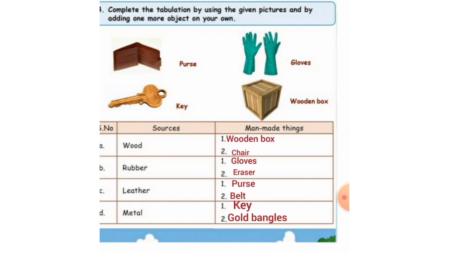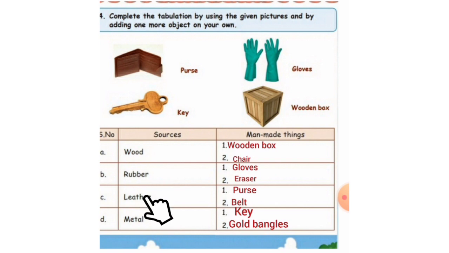They have given some sources. What are the sources? Wood, rubber, leather and metal. We have to write the man-made things. From the wood, we get wooden box. One more thing, chair. From the rubber, we get gloves. One more object is eraser. From the leather, we get purse and one more object is belt. From the metal, we get key and one more object is gold bangles. You will do this work in your book, children.